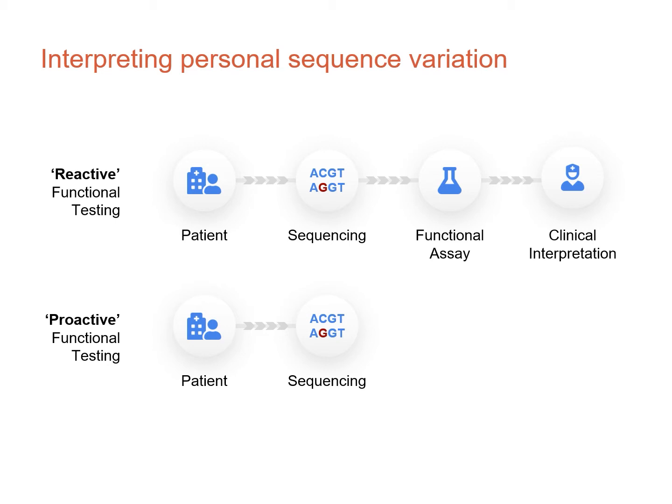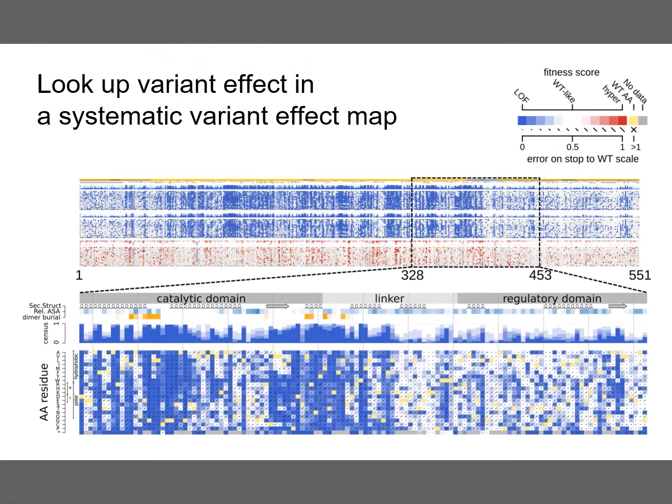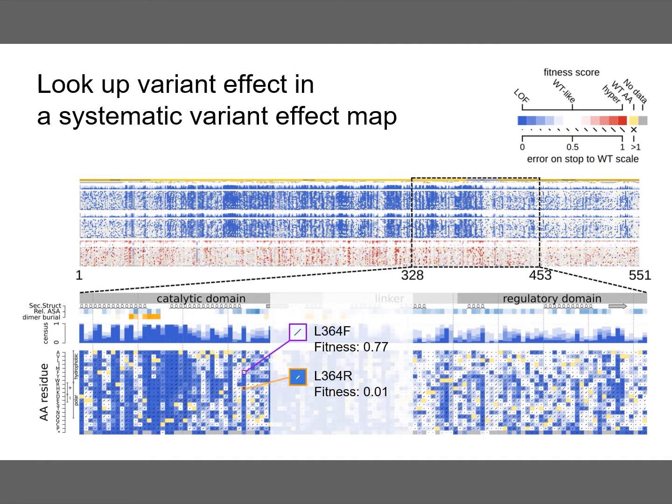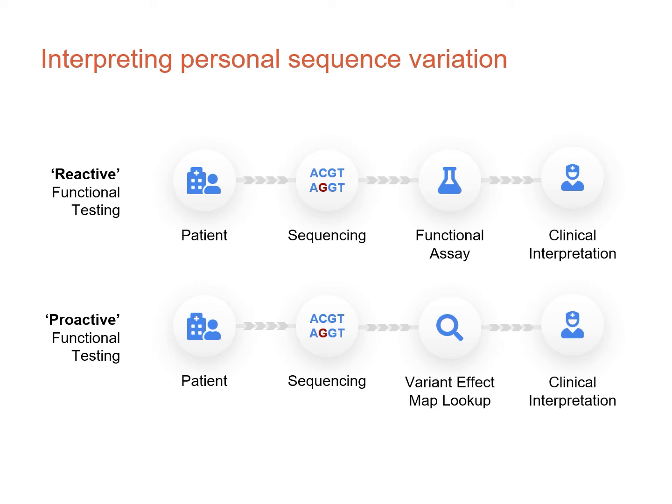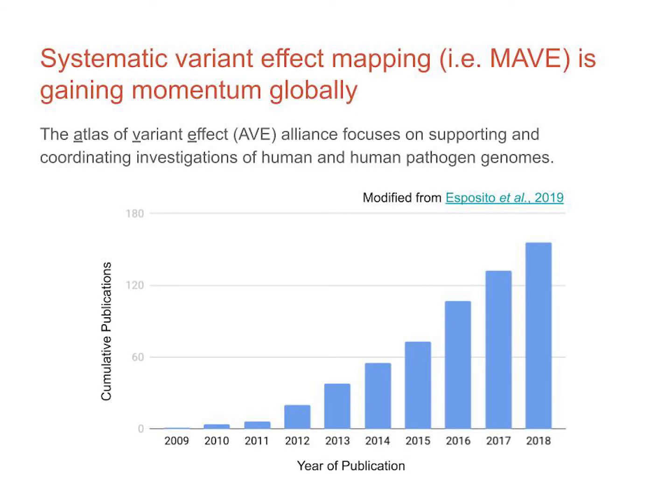Instead, a systematic variant effect mapping study is conducted ahead of time, even before many variants are seen in clinics. With this approach, when a new variant is observed, one can simply look it up in the variant effect map, extracting functional evidence that may be sufficient for interpreting the variant without the need of laborious individual functional testing. This is one reason why systematic variant effect mapping is gaining momentum globally.